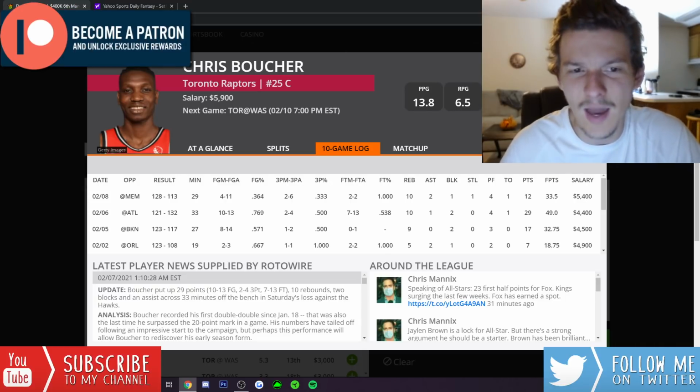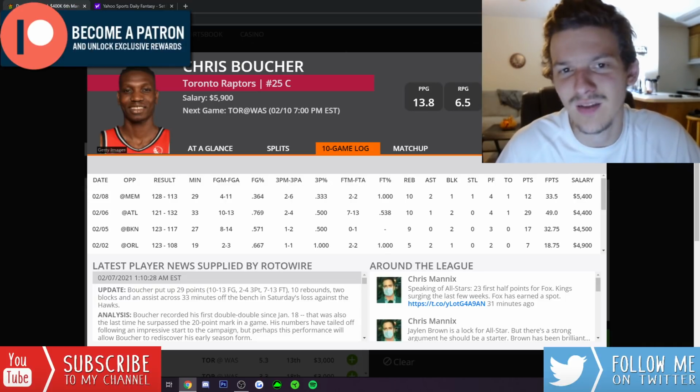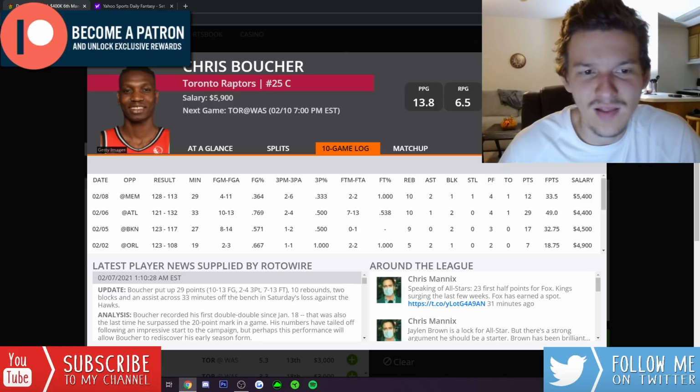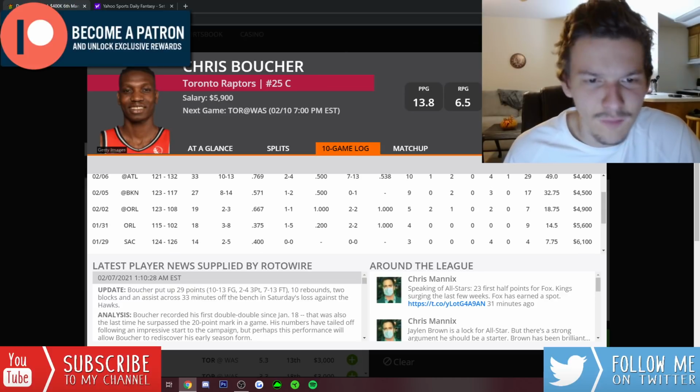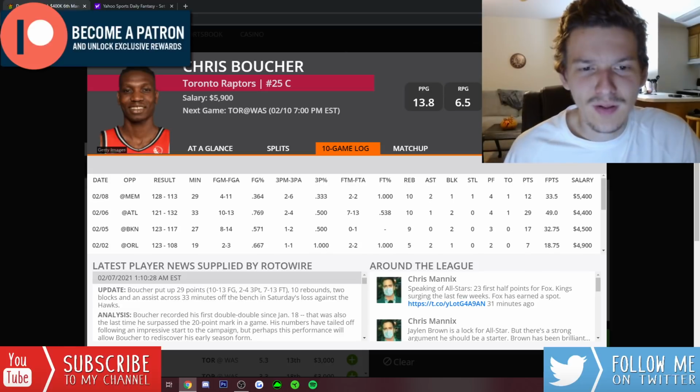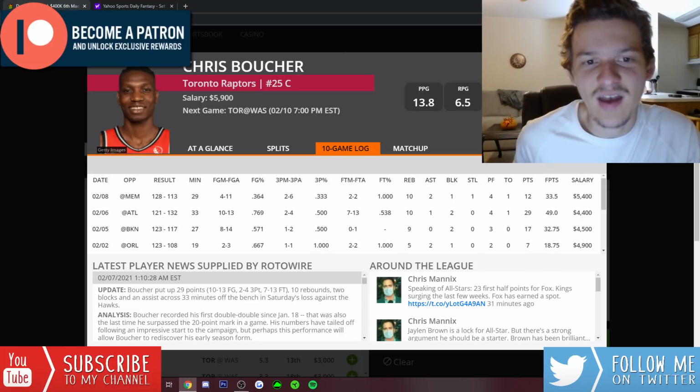Washington is not really that big of a team. They have Alex Len, they have Robin Lopez, they have Mo Wagner, but none of those guys are really big centers. It's not like they have a Nikola Vucevic or some of these other centers. There's been a lot of matchups lately where Chris Boucher just hasn't been getting the minutes.